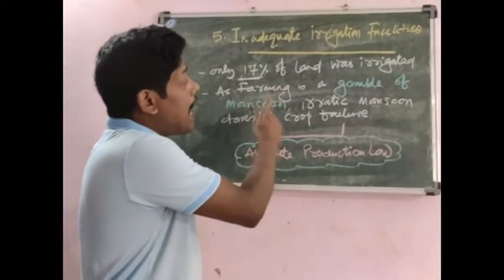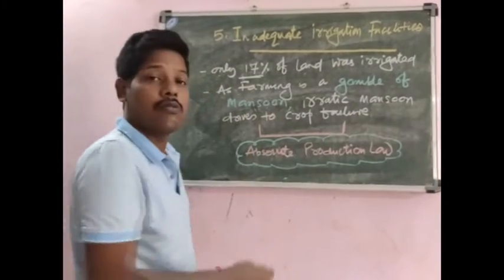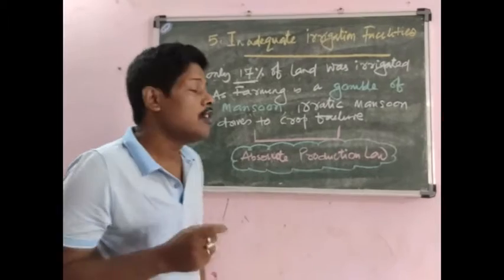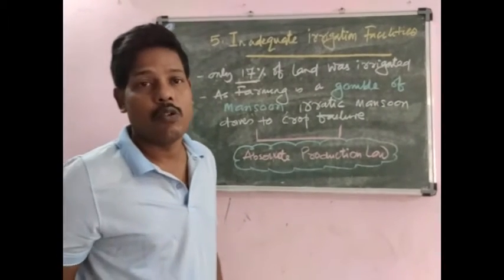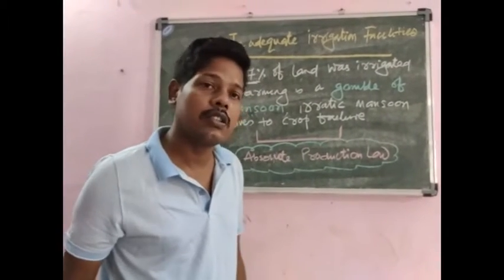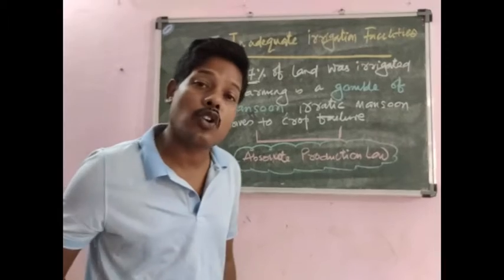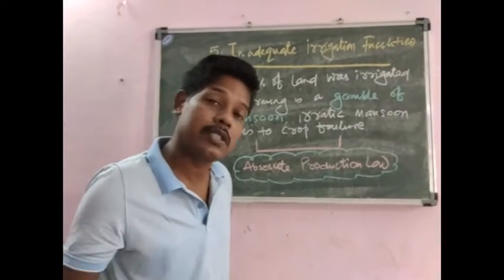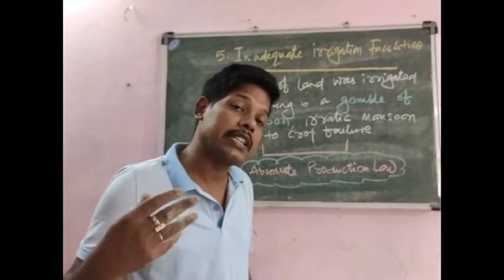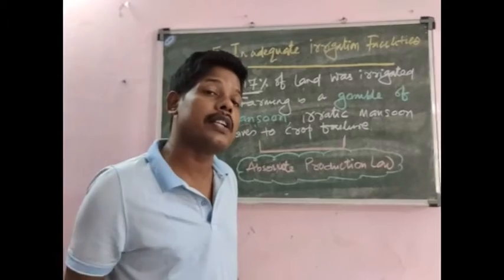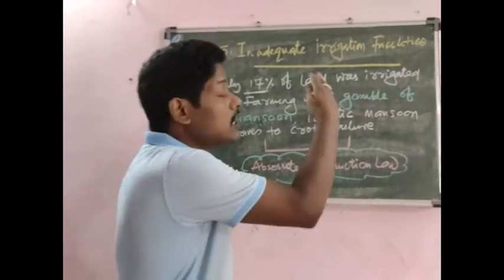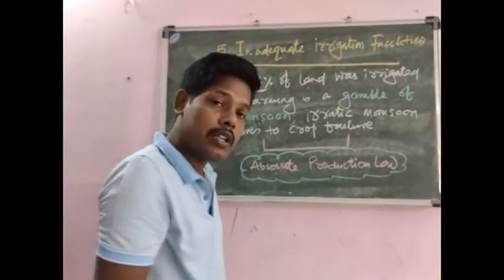As you know, farming is a gamble on the monsoon. Erratic monsoon drives crop failure. When the monsoon was erratic, there was a situation of drought also. And you might have seen India experienced many phases of famines during this British period. That is due to this only.